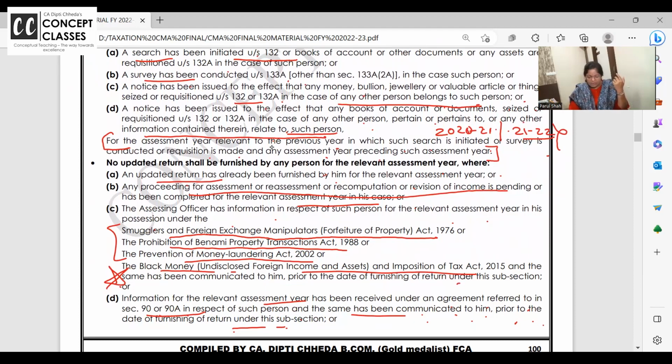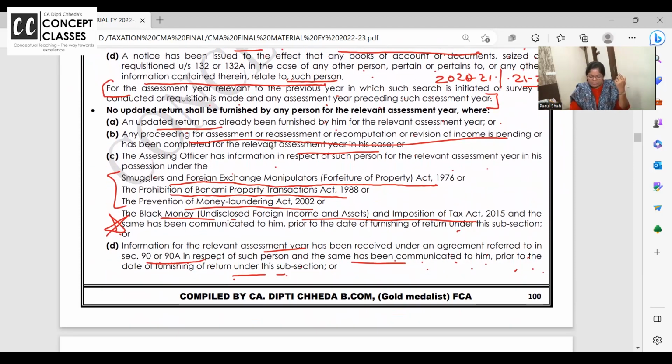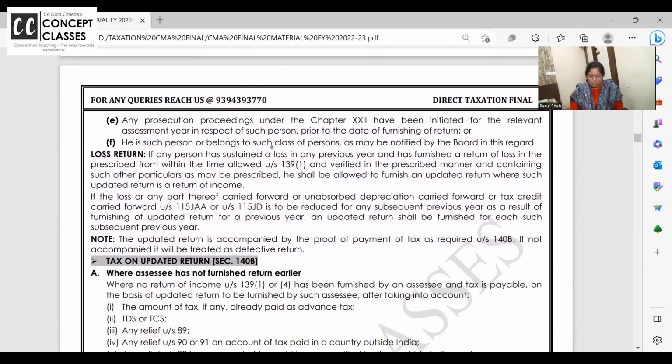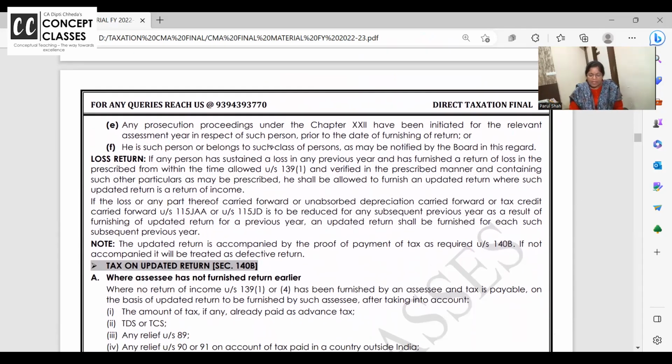Or some assessment procedure is going on, or you are caught up in any of these wrong acts, or some information has been received under the DTA, double taxation avoidance agreement, and the same has been communicated prior to the date of furnishing. So these are the cases wherein you cannot go for an updated return. Or any prosecution proceeding has been initiated for the relevant assessment year in respect of such person prior to the date of furnishing, or he is a person or person belonging to such class as may be notified.